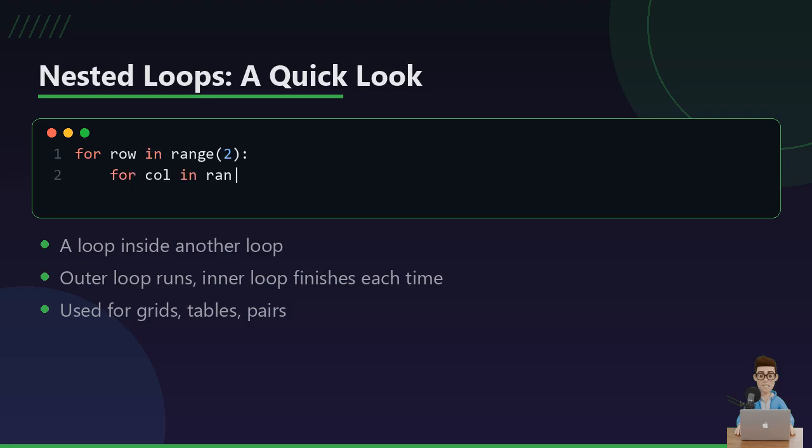You can also put a loop inside another loop, which is handy for anything grid-shaped, like rows and columns in a spreadsheet. The outer loop picks a row, and for every single row, the inner loop runs all the way through its columns. It's a bit more to track, so use it only when you genuinely have 2 dimensions to walk through.